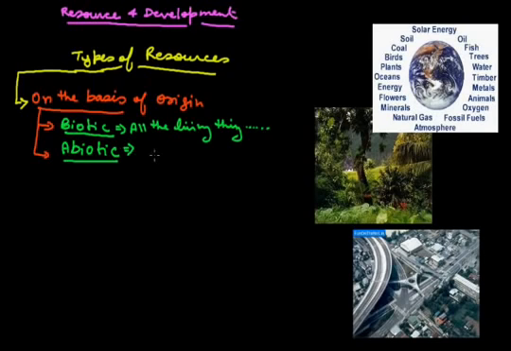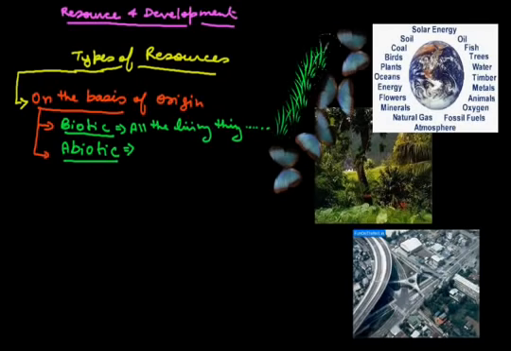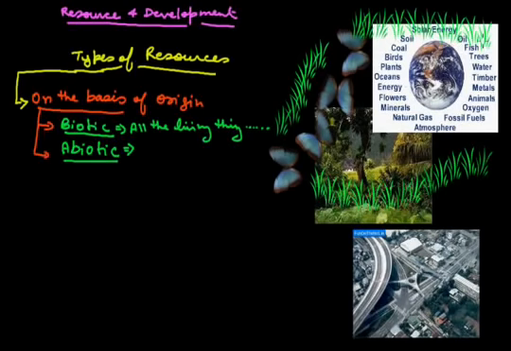Biotic resources are obtained from the biosphere and have life, such as human beings, flora, fauna, livestock, etc. As you can see, flora and fauna, etc., are all biotic resources. You can see this through these pictures also. Here is a picture of a forest. In these pictures, trees, living things, flora, fauna are all examples of biotic resources.